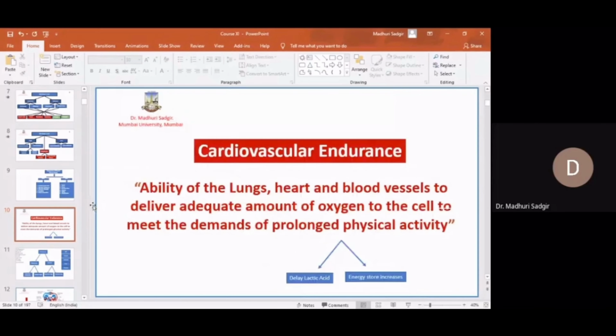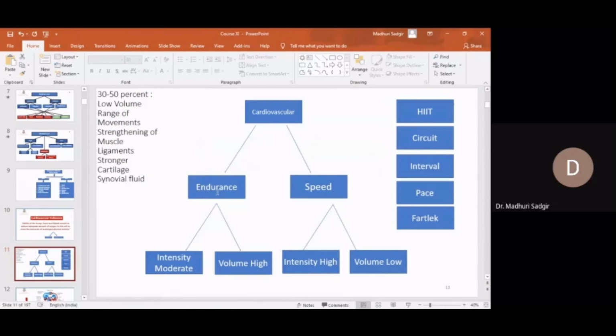Right? So we are going to see here how this calculation takes place. Now you can see here, endurance itself says for a longer duration, where fatigue can be postponed and lactic acid accumulation can be delayed. Right? So in endurance, you can see the intensity is moderate and the volume of load is high.